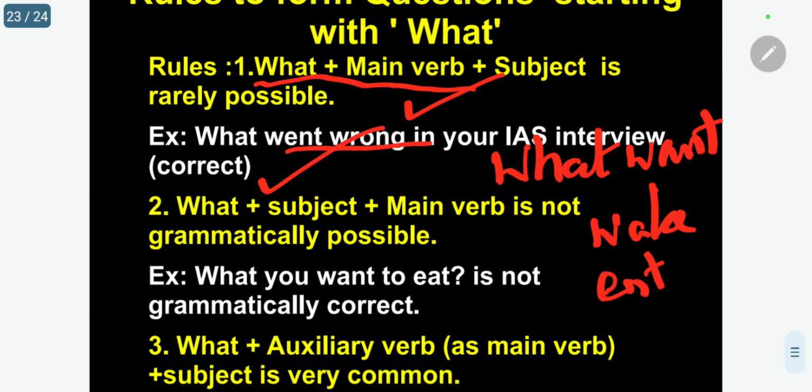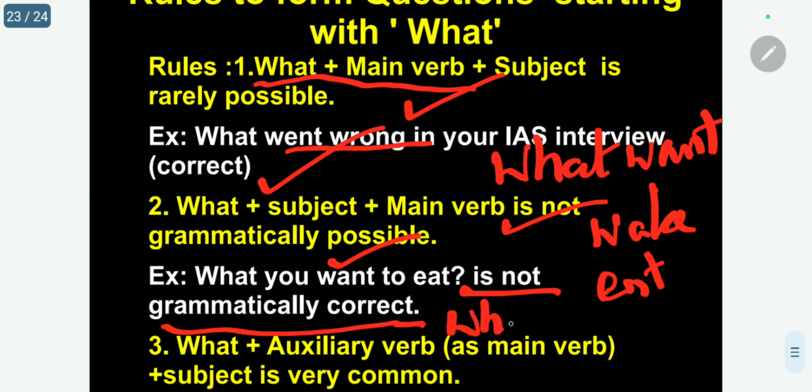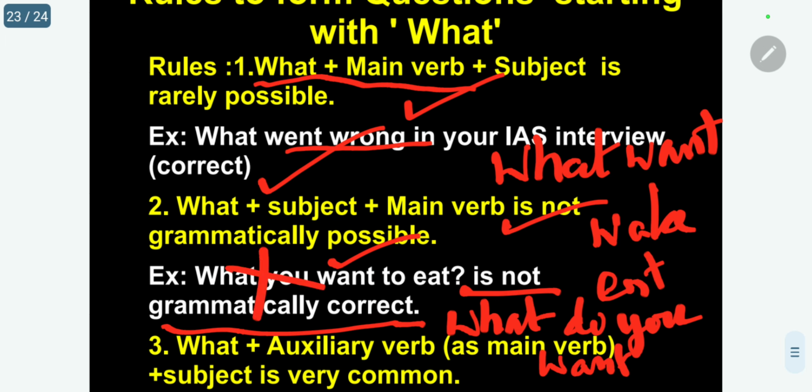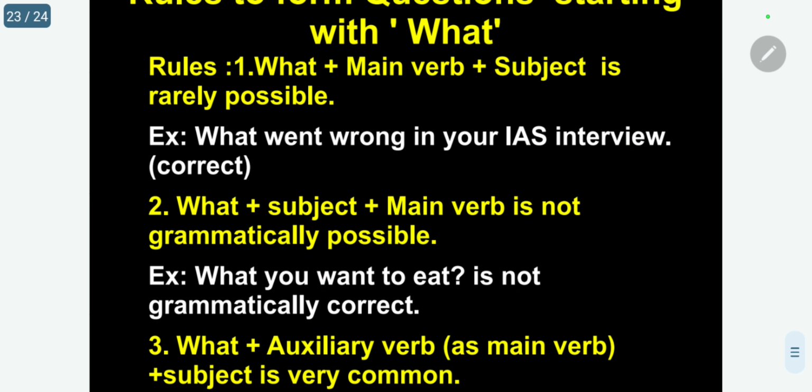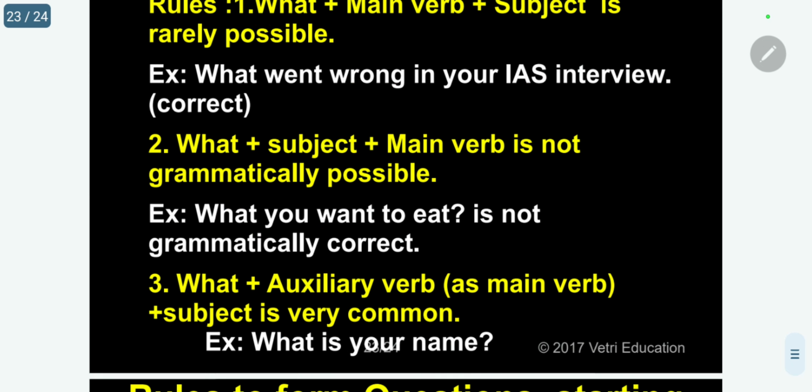The second thing is, what plus subject plus main verb is grammatically not possible. For example, suppose I want to say "what you do want to eat?" I can tell, but it is not grammatically correct. Actually, what I have to use? What do you want? I have to write that. So this is not possible. So the only possible are 3 and 4.